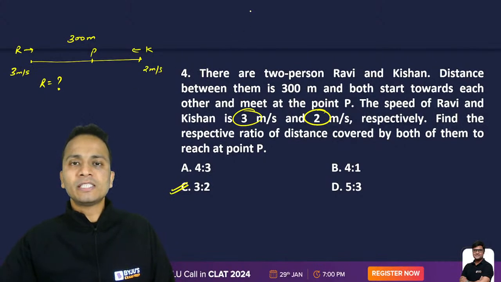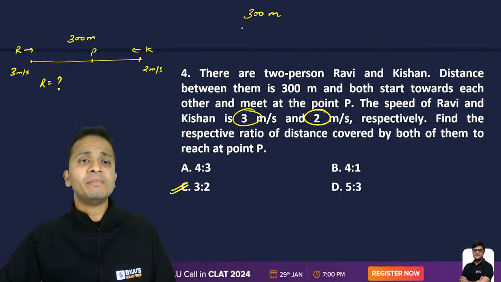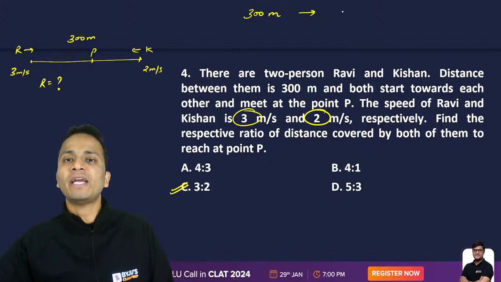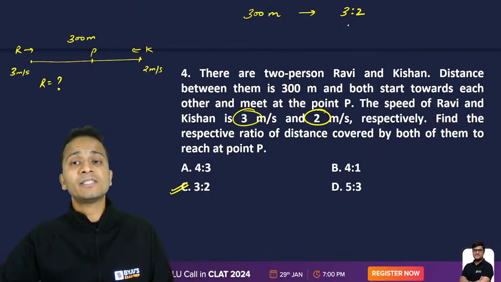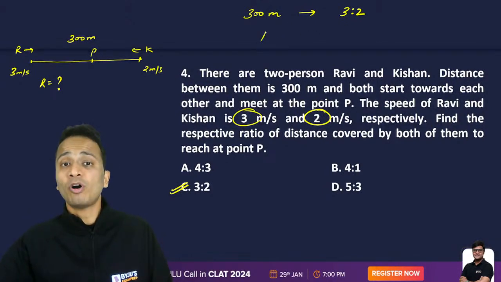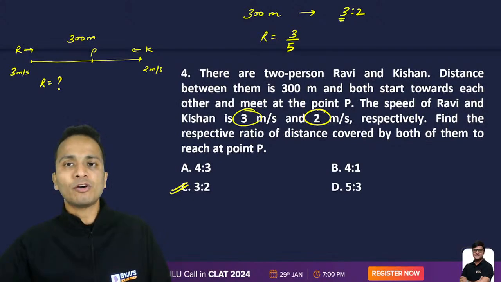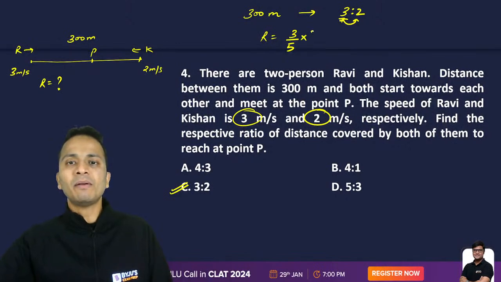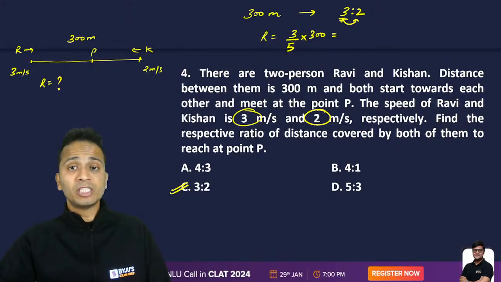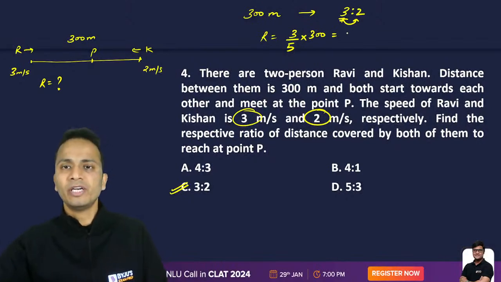Now, the total distance traveled by them is 300 meters, which needs to be divided in the ratio of 3 is to 2. If I divide this distance in the ratio 3 is to 2, for Ravi it will come out to be 3 upon 5. How did 3 come? 3 is the part of Ravi in the ratio 3 is to 2, divided by 5, which is the sum of these two numbers, 3 plus 2, and multiplied by the total distance, which is 300. So the distance traveled by Ravi will be 3 upon 5 into 300. That will come out to be 180 meters.